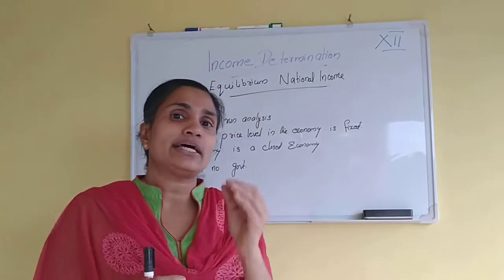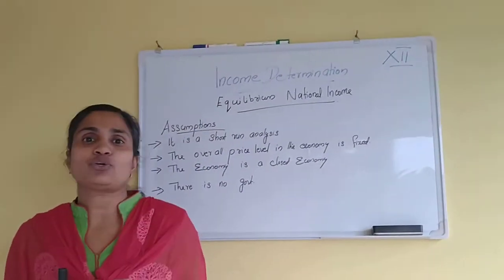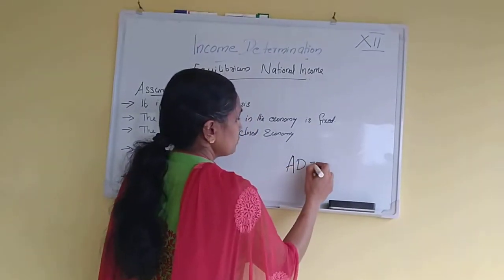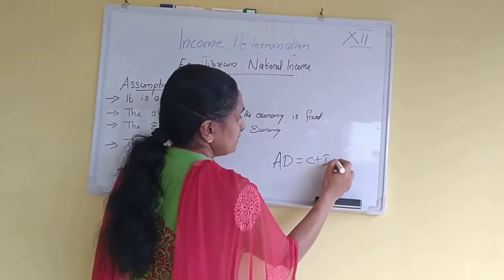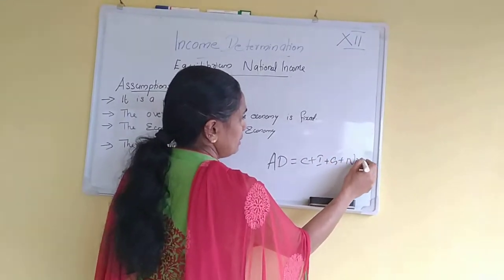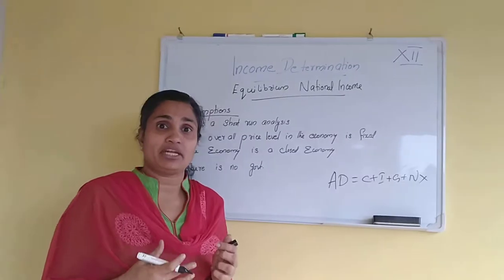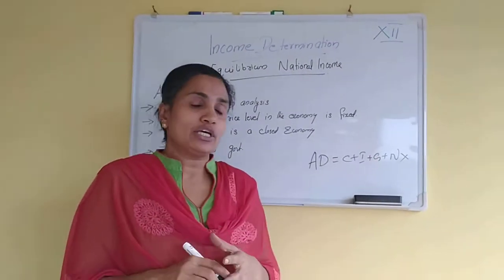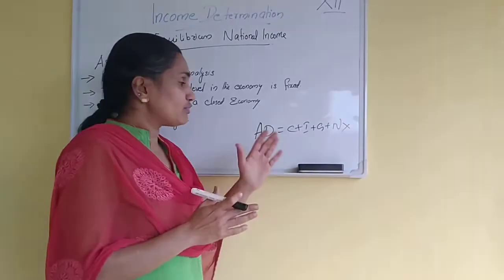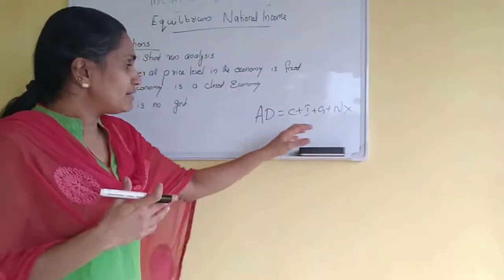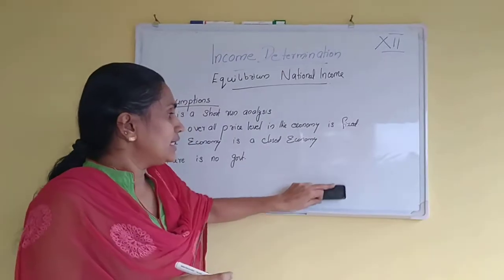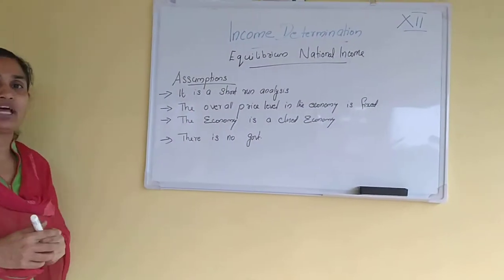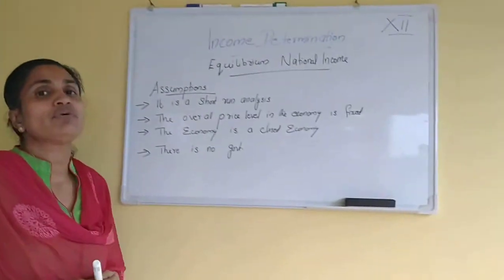We have learned the various components of aggregate demand, that AD is equal to C plus I plus G plus NX. That means consumption, investment, government expenditure, net exports. When we think about the level of equilibrium, it's entirely different from these components. When we come back to that point, we can see certain assumptions of the equilibrium national income. What are the various assumptions?